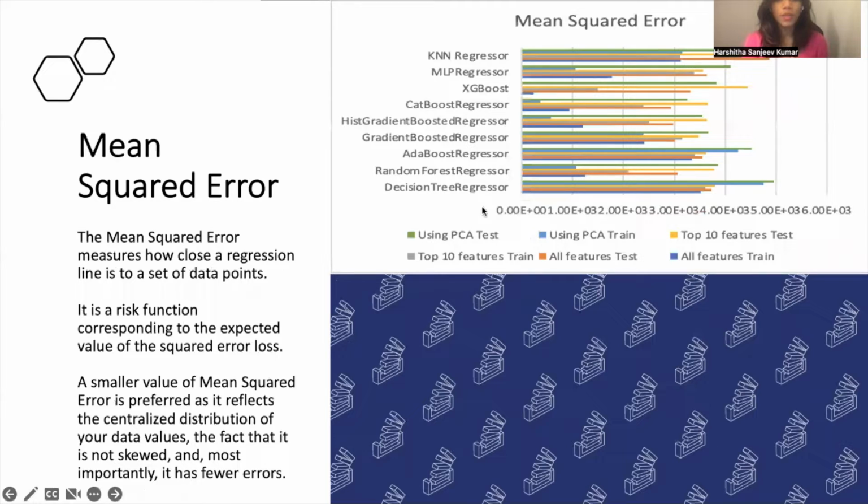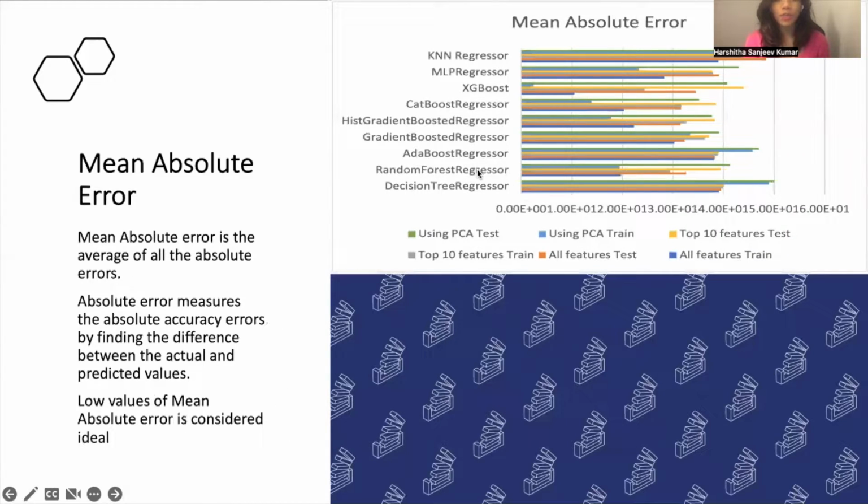We then use the mean squared error as another metric to measure how close our regression line is to a set of data points. You can see from our plot here that CatBoost regressor and MLP regressor perform well with less test error for all features and top 10 features as well. Mean absolute error measures the average of the distances between actual and predicted values. From the plot, we can observe that for all features, the test error is low for CatBoost regressor and ensemble learning models.